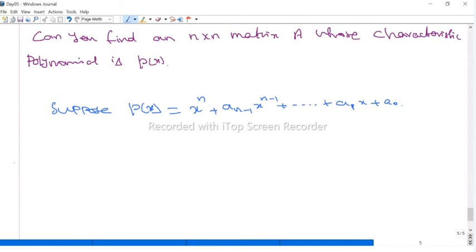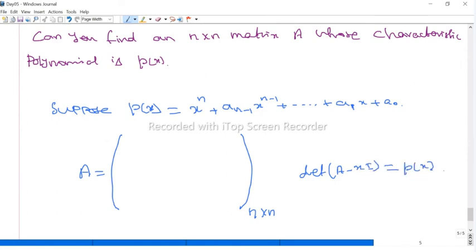Now we have to construct a matrix A, an n by n matrix, whose characteristic polynomial should be p of x. Given any p of x, we can talk about the determinant of A minus xI, the characteristic polynomial, and this should be equal to p of x. Then what is that matrix?